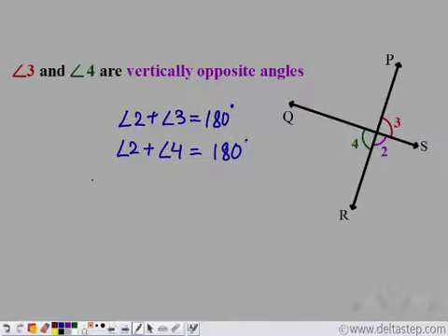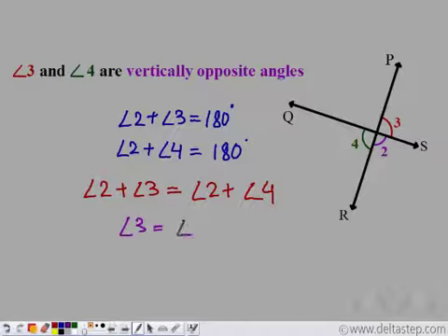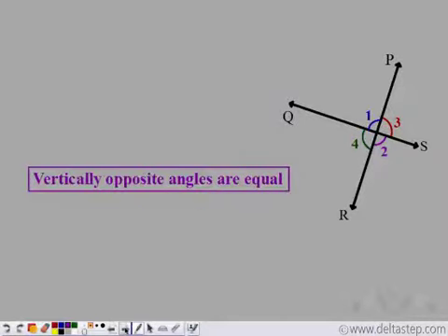So this is equal to 180, this is equal to 180. From this, we can say angle 2 plus angle 3 is equal to angle 2 plus angle 4. We can subtract angle 2 from both the sides. We get angle 3 is equal to angle 4. So we see that these vertically opposite angles are equal. So when two lines or two line segments cross, each pair of vertically opposite angles are equal.